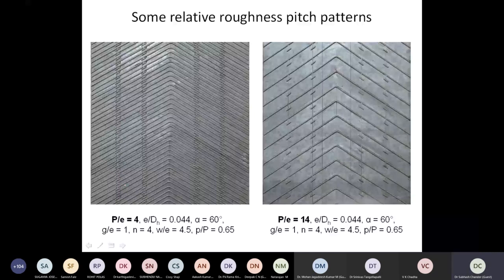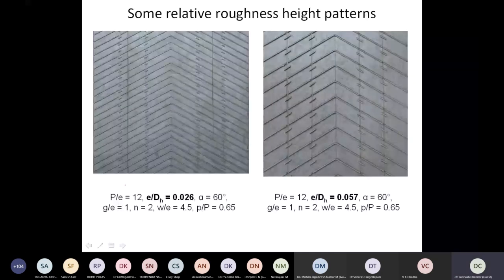This is one type, with smaller pitch, a smaller p-value, on the left side and a bigger p-value on the right-hand side. This is the clustering of the ribs, and this is the rarefaction of the ribs. So two gaps, two staggered ribs. There is a difference in layout, and you can see it here also.